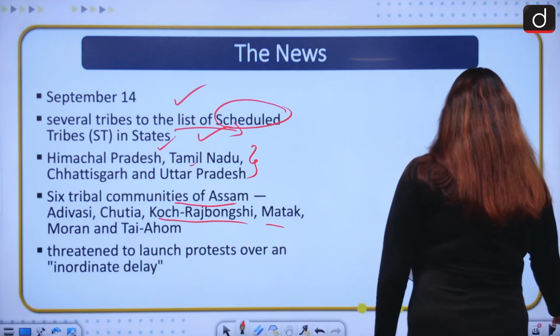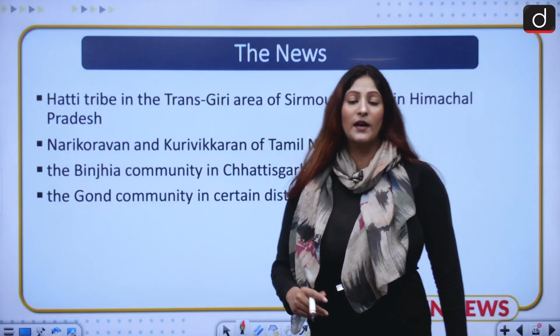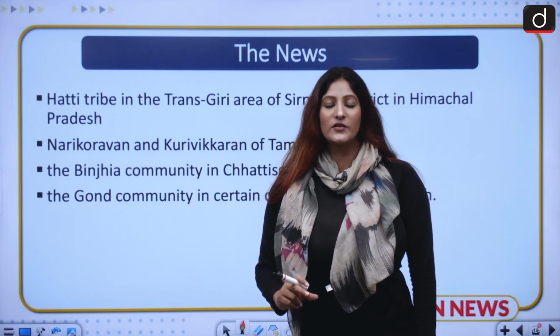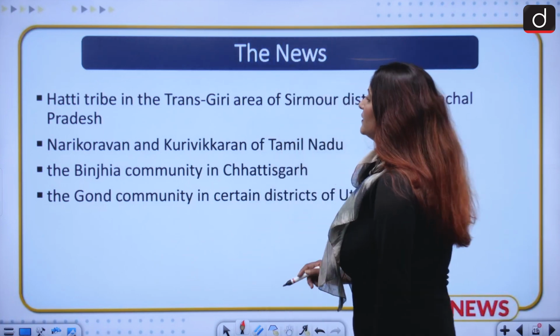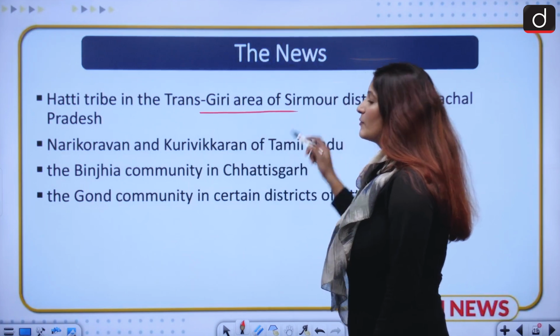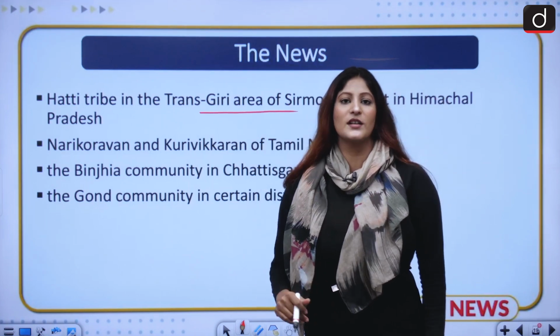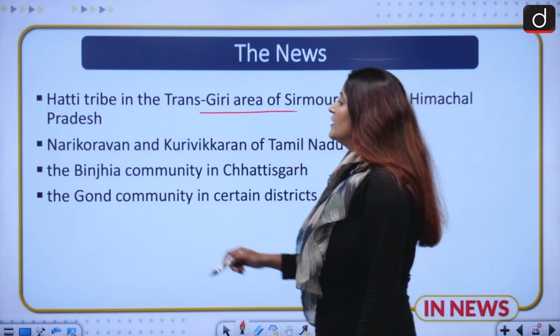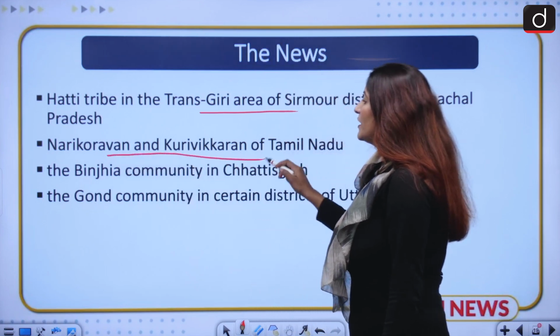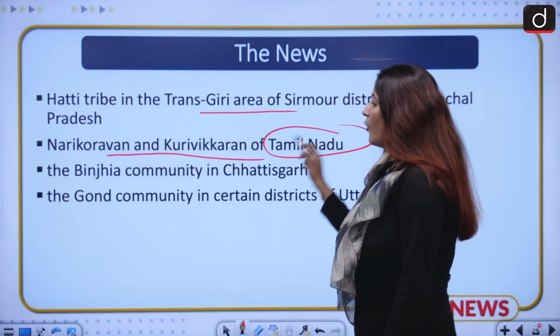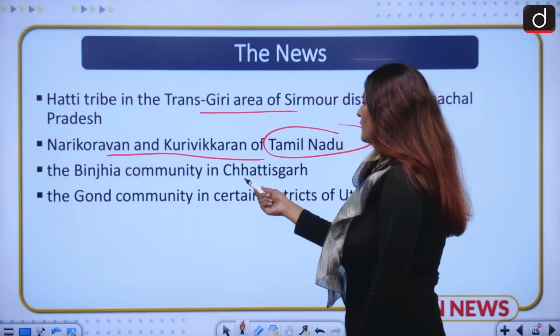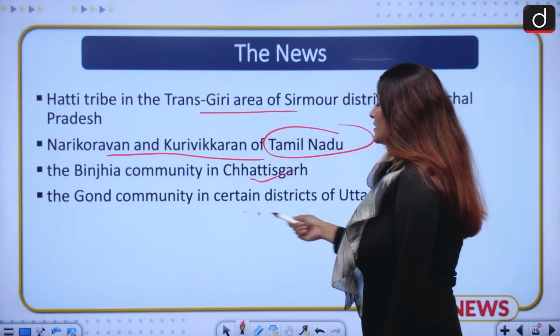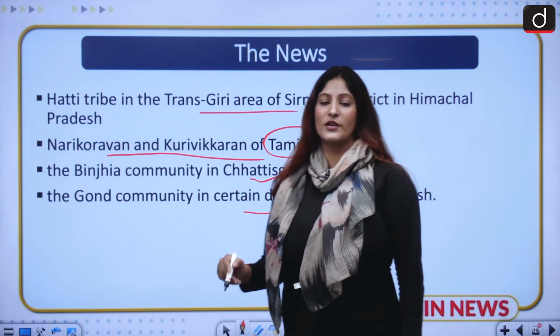Moving ahead, let us talk about the other part of the news: which tribes have been listed. The Hatti tribe in the Trans-Giri area of Sirmaur district of Himachal Pradesh has got into the list. Apart from that, Narikoravan and Kurivikaran of Tamil Nadu. Also, the Binjhia community of Chhattisgarh. The Gond community in certain districts of Uttar Pradesh has also got into the list.